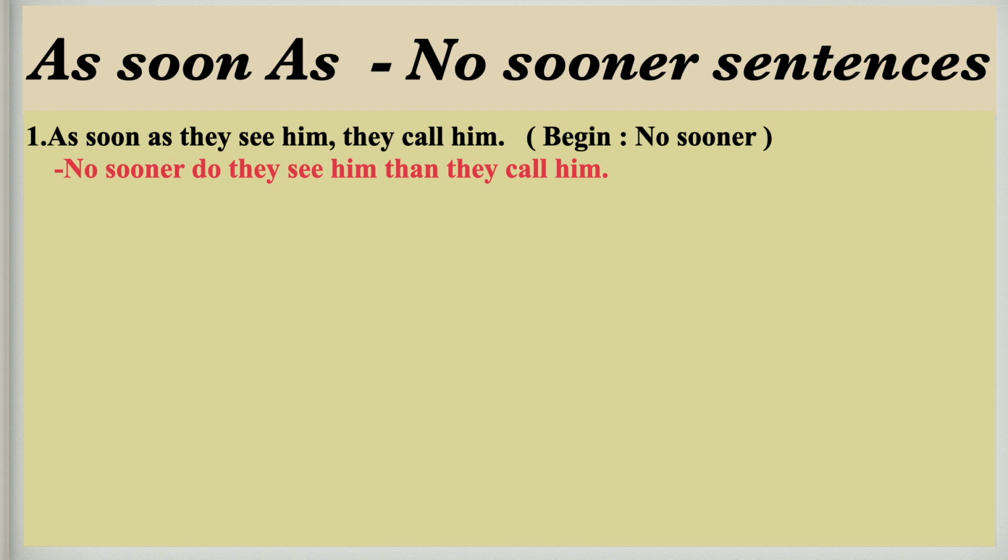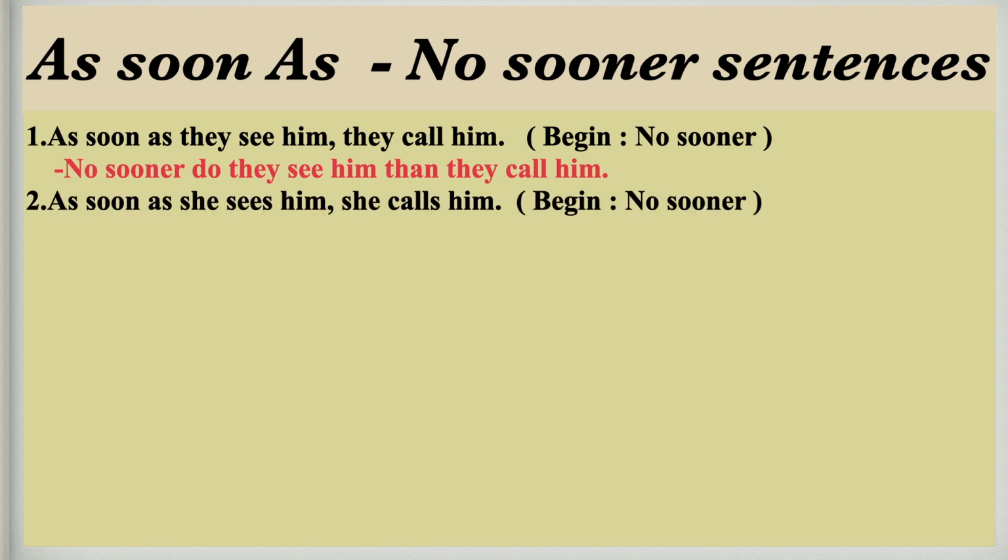After that, put conjunction than, then. After then, what would you write? The back portion of that sentence, they call him. I repeat the answer, no sooner do they see him than they call him. Now come to the second sentence. I will take the same sentence to make you understand properly. As soon as she sees him, S-E-E-S, comma, she calls him.